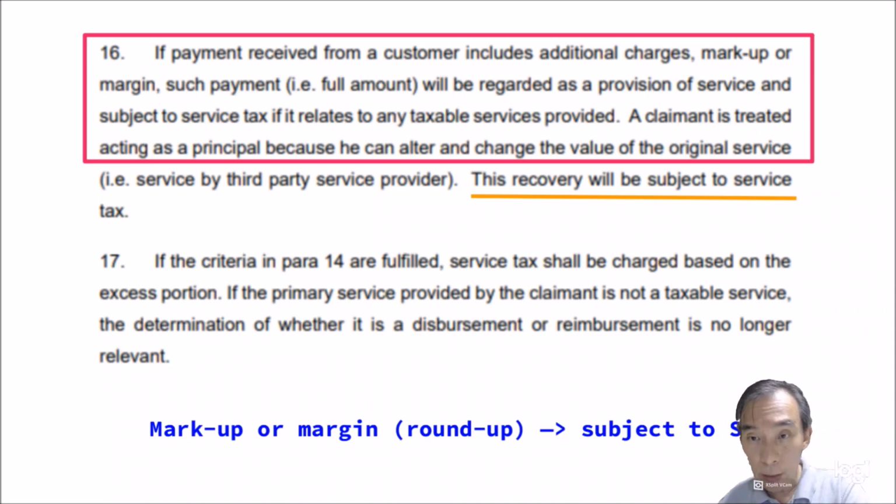So this means that the claimant is treated as a principal already. He claims as a principal because he is actually building up on the total cost. He changes the value of the original service, and this recovery will be subject to service tax. So this is called reimbursement. This is reimbursement. So markup or margin round up is subject to SST.